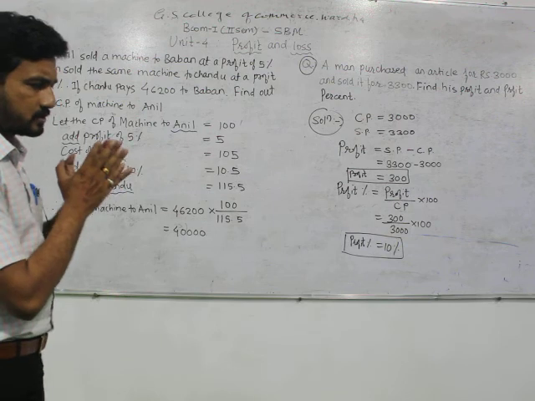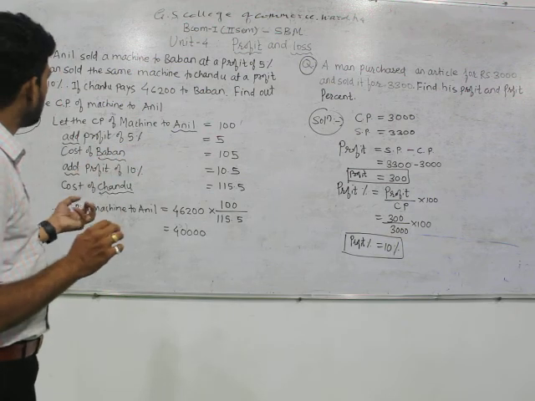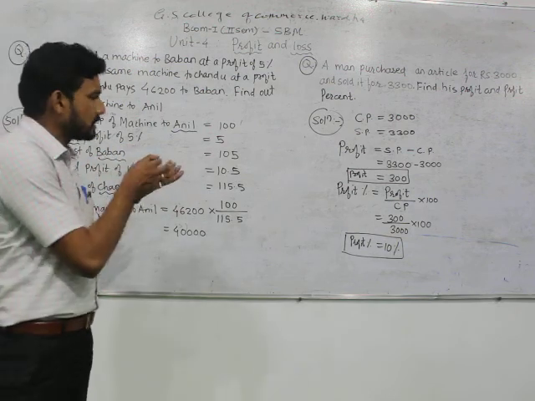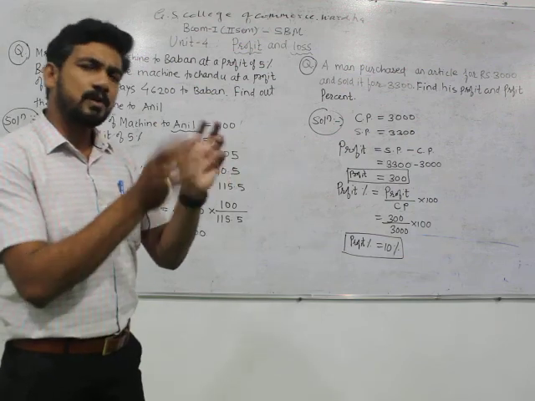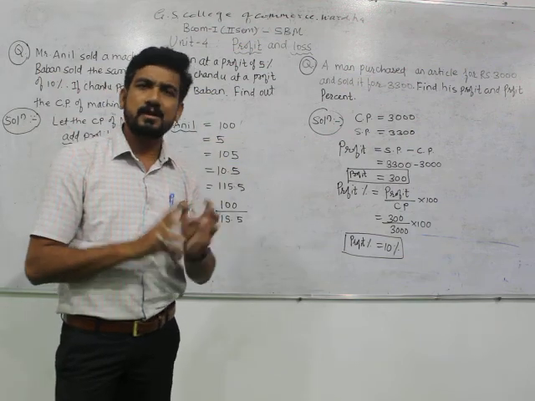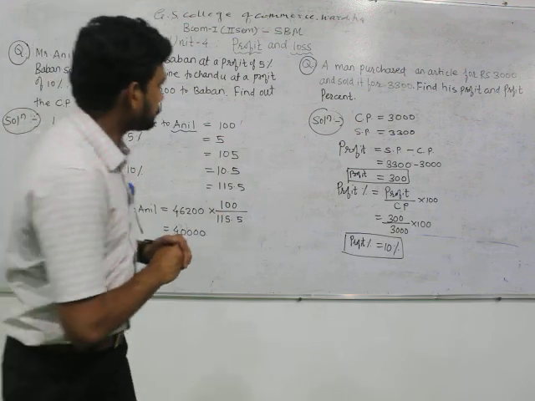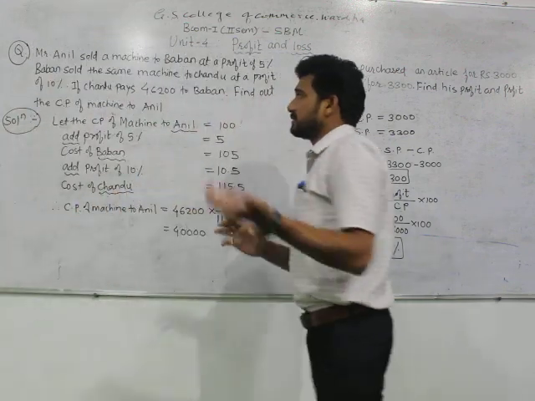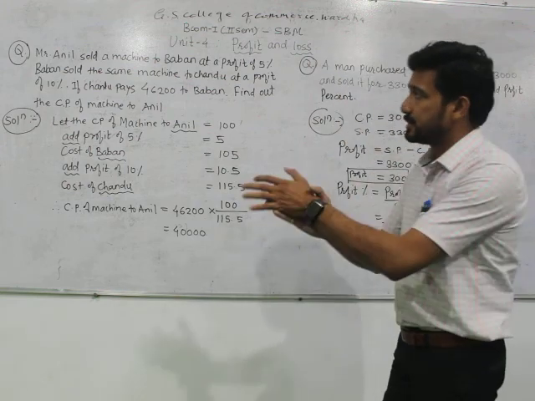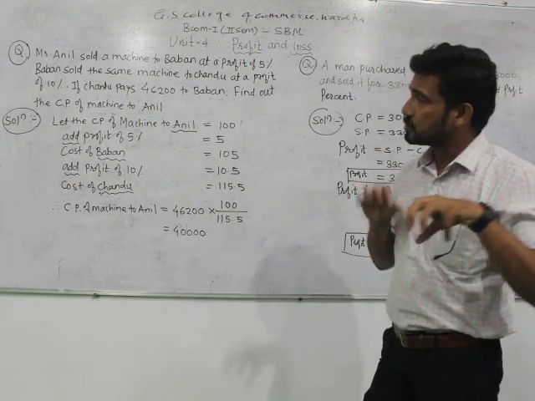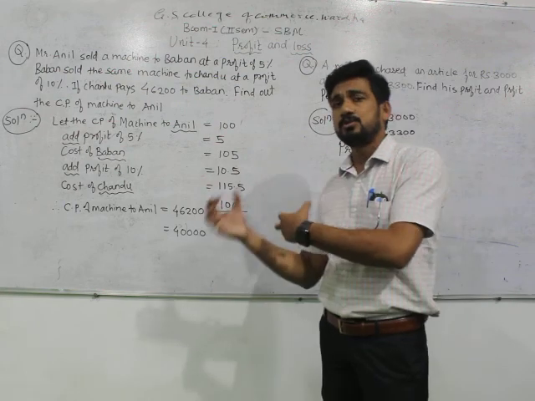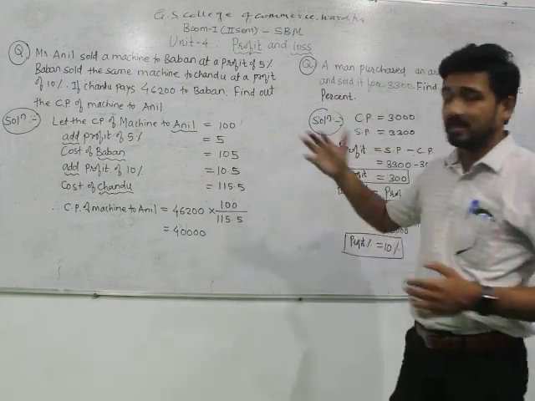The first person in this transaction is Mr. Anil. He had a machine, and he sold it to Mr. Baban at a rate of 5% profit. So that transaction gets completed. In the second transaction, the machine is now in the custody of Mr. Baban, who sold it to Mr. Chandu at a profit of 10%.